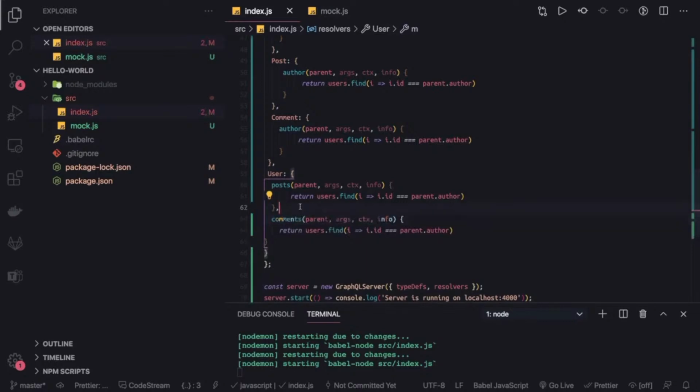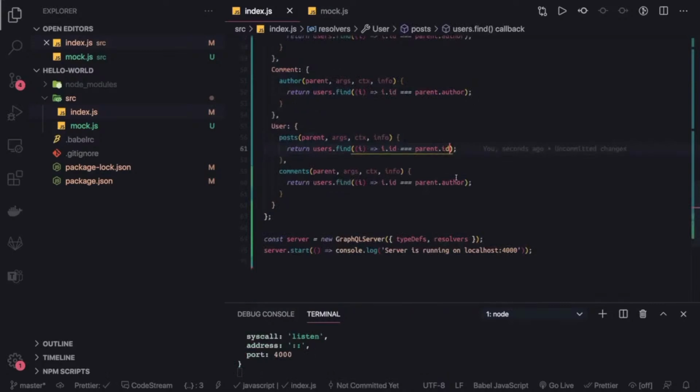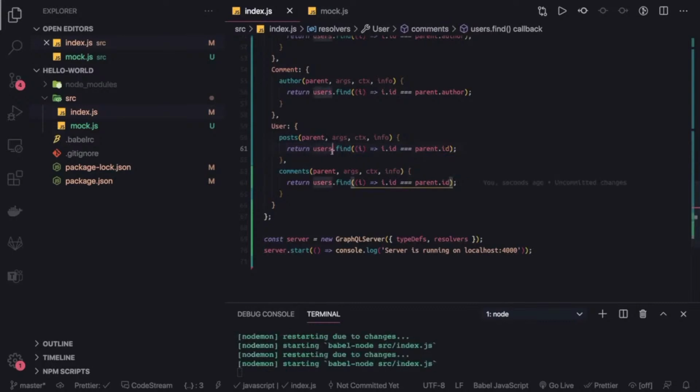Okay, so I'm looking for a particular user's information, like let's say you got a user object, right, that has a user ID. So for the user object, what I can do is wherever the author, I can use this parent ID, where parent.id is same as post.author, because here we are looking for the posts, right?